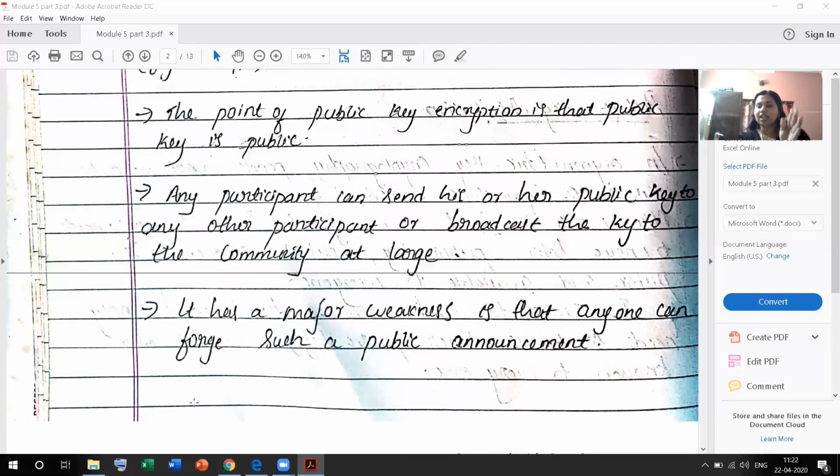That means the attacker can also act as a sender and announce a public key. So the receiver thinks that it is Alice, the sender, and collects the public key from the attacker. So the attacker can get the private key of the receiver. That is the main disadvantage of this public announcement.